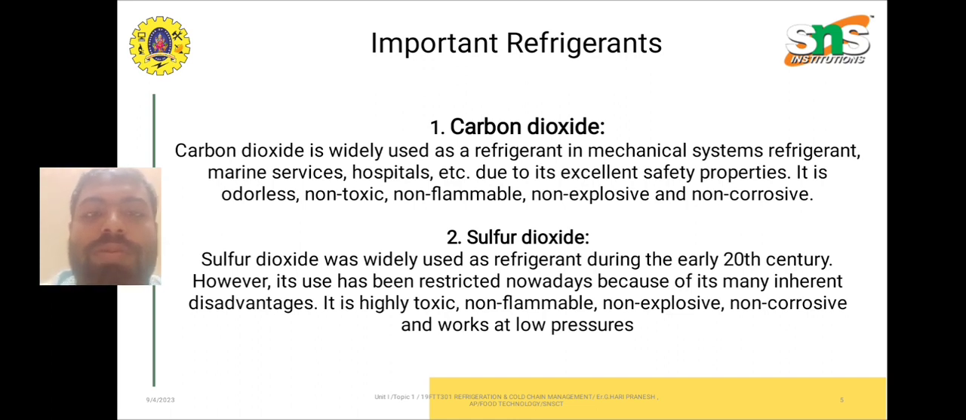Then we are going to discuss some of the important refrigerants. First, carbon dioxide. Carbon dioxide is widely used as a refrigerant in mechanical systems, marine services, and hospitals because of its excellent safety properties. It is an odorless, non-toxic, non-flammable, non-explosive and non-corrosive substance. Next, sulfur dioxide. Sulfur dioxide was widely used as a refrigerant during the 20th century. However, right now it has been restricted because it has many disadvantages: it is highly toxic, though non-flammable, non-explosive, non-corrosive and works at low pressures.